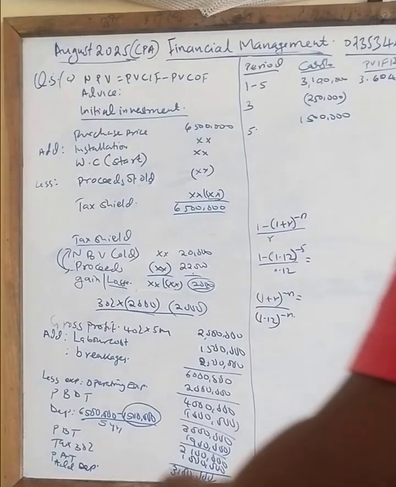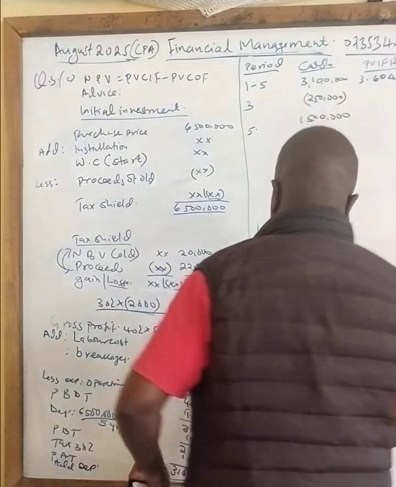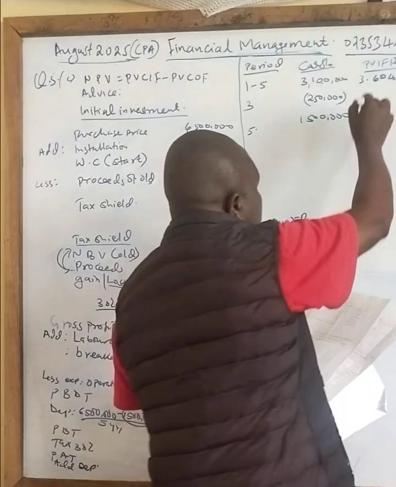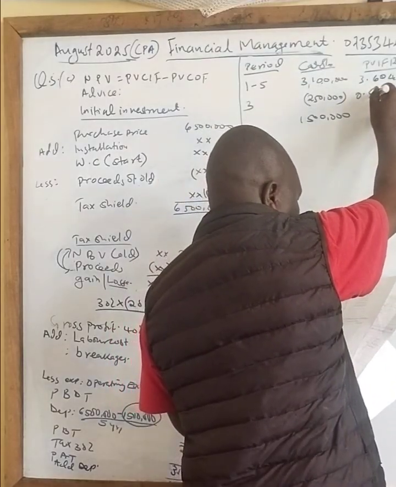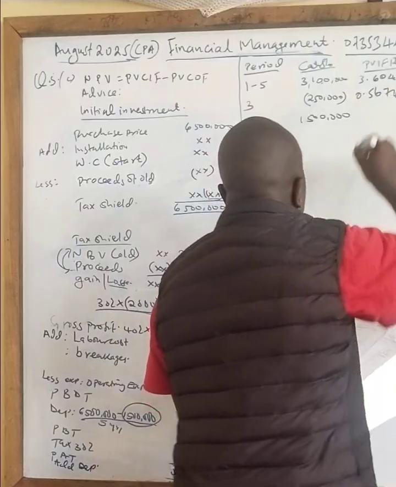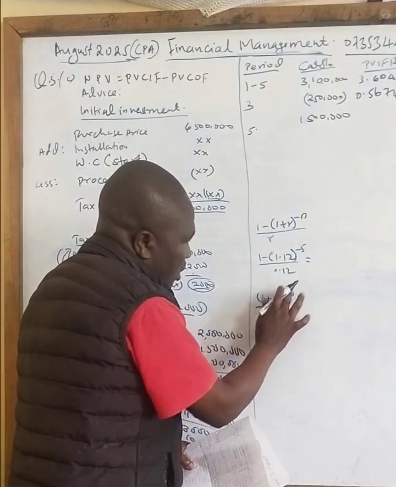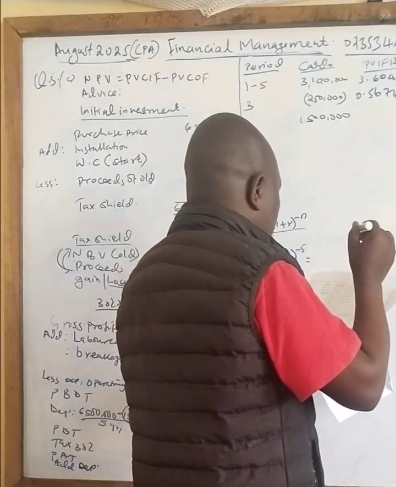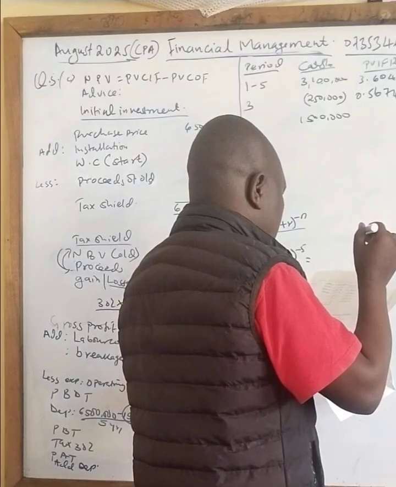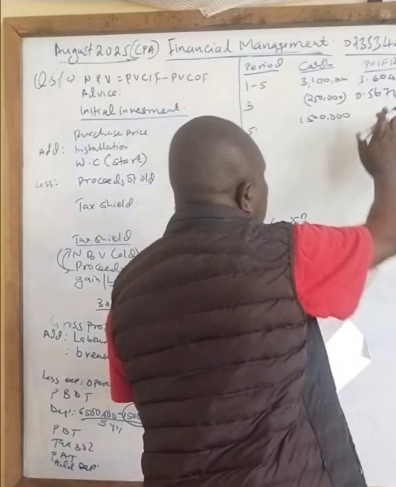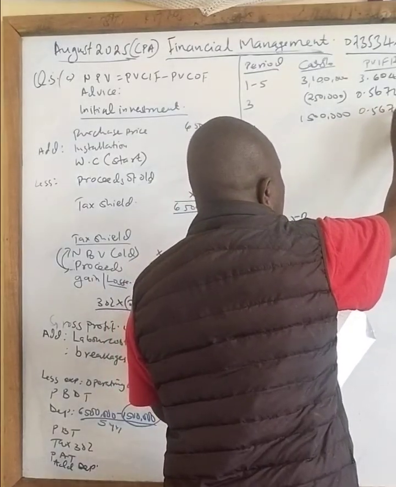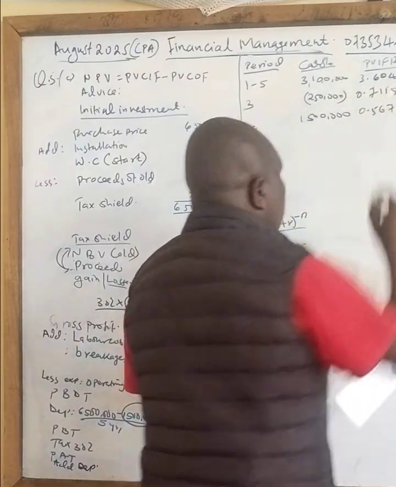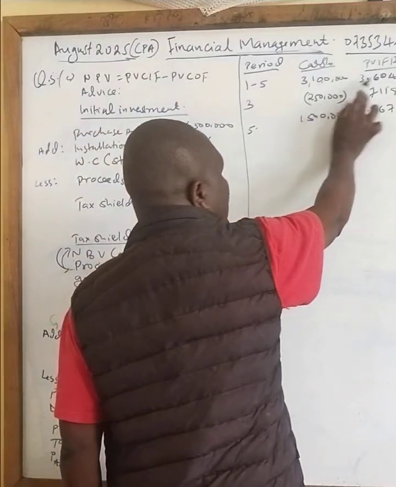So let's see now. If you substitute this one, it will give you a figure like for 3 years you get 0.5674. Then for the fifth year, it's still the same, so you just put 5 there. Then your answer you get there is 0.7118. So once you are through like that, you just multiply this times that, this times this, this times this.